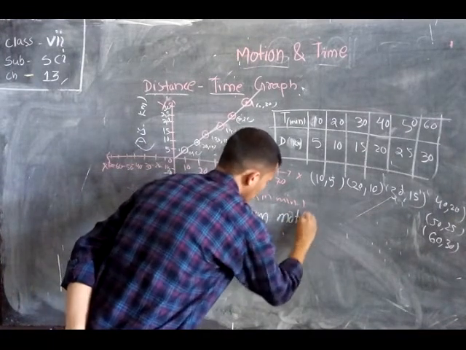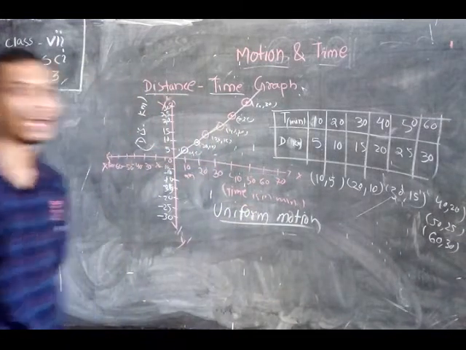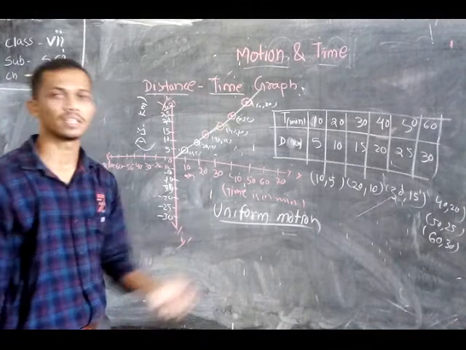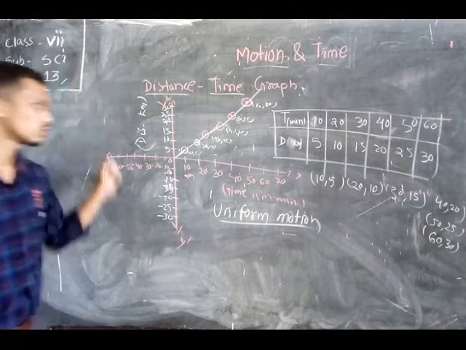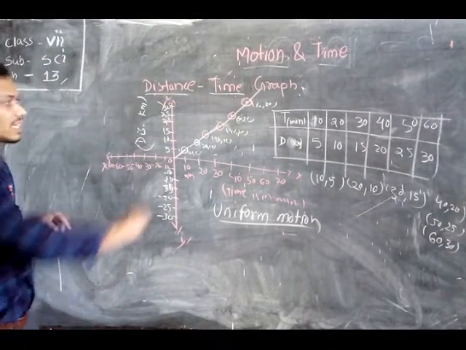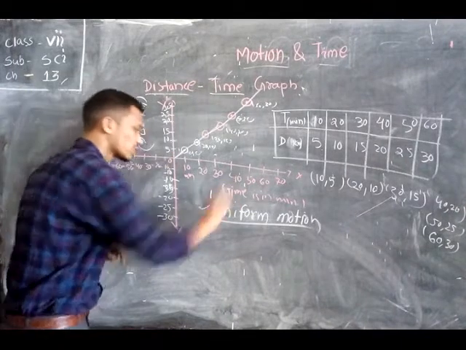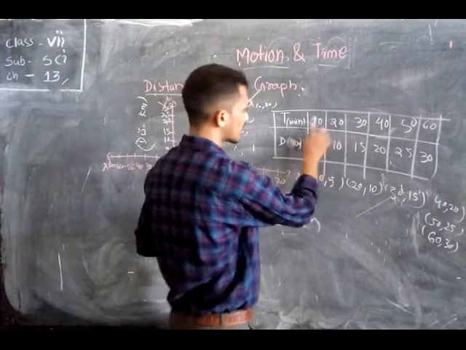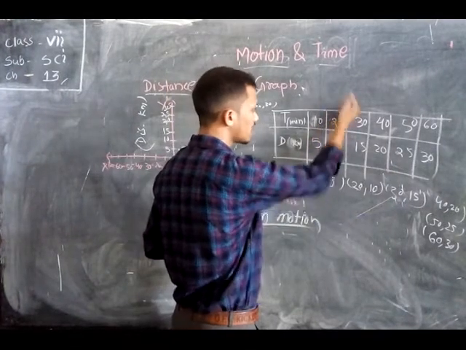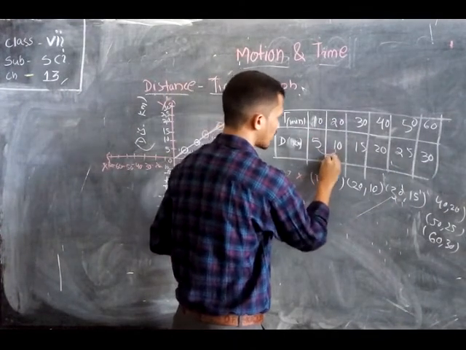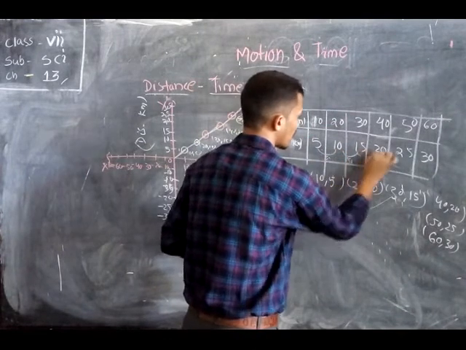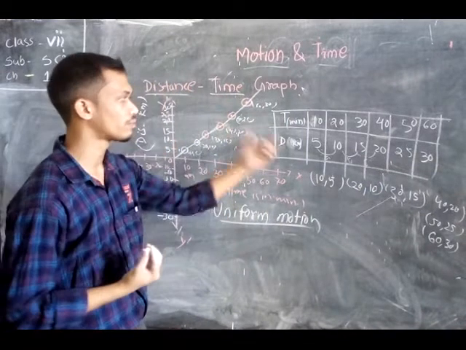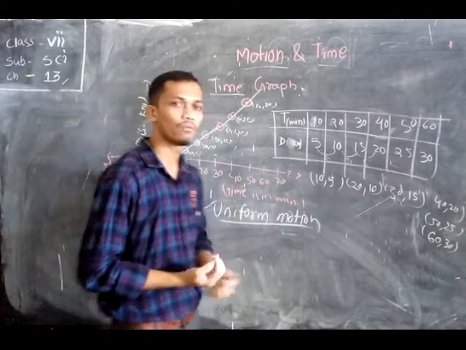Okay, students, this is another idea to recognize whether the motion of a body is uniform or non-uniform. If the graph is obtained as a straight line, then the body must be moving in uniform motion. Here also we noted that after every 10 minutes the body covers 5 km. Here also 5 km, here also 5 km. So every 10 minutes the body covers 5 km of distance.